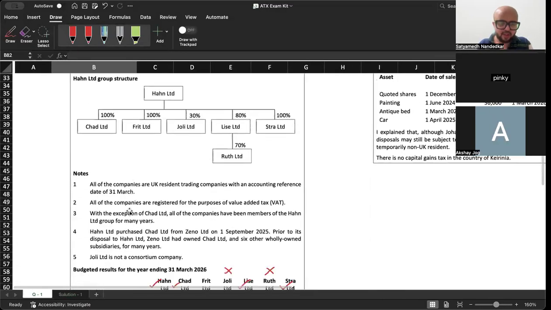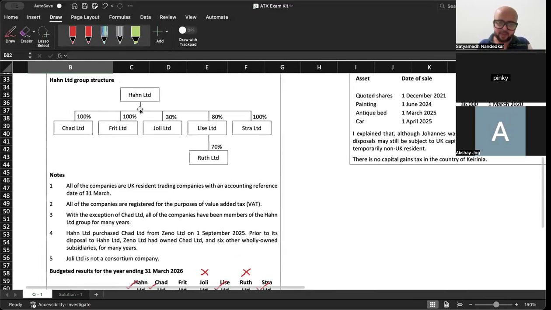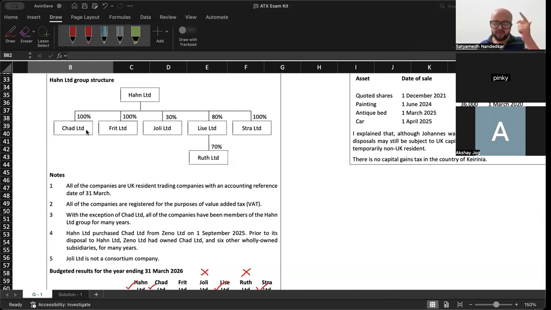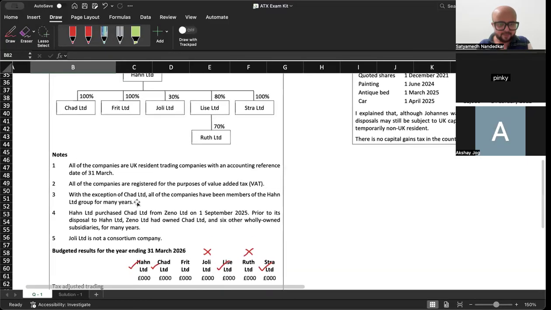Associated companies में कौन आएगा, देखिए. This is Hahn Limited. ठीक है. Hahn Limited is the main holding company; Chad, Fright, Lease, Stra, these are all in the group. Which companies out of these do you think should be included in our associated companies वाला calculation? बताइए. Hahn itself, Fright, Lease, Chad and Stra, right? All companies in which it has a more than 51% holding, all of those companies are considered as associated companies. है ना?